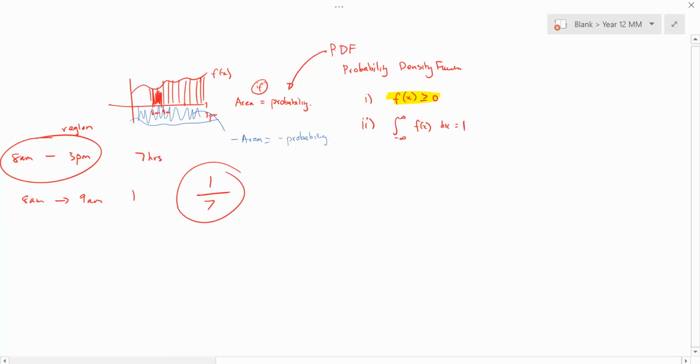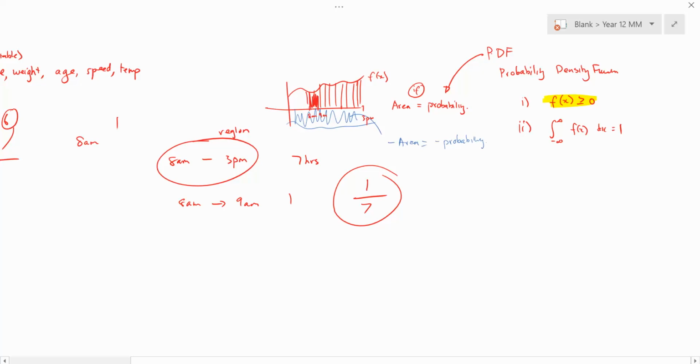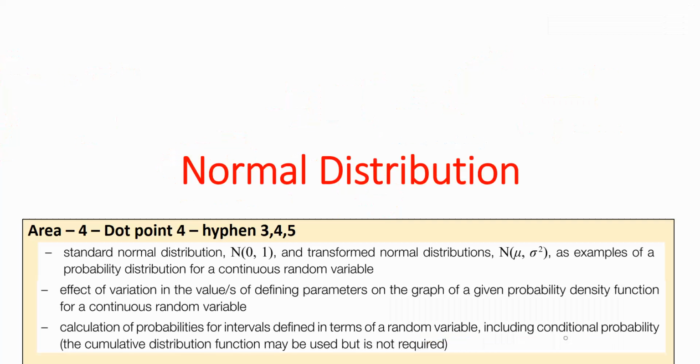How do we feel? That makes sense? Good, because that's all I'm going to revise for today. You've got your expected value and variance from chapter 15, but we're going to use this concept to understand chapter 16. Chapter 16 relies on this understanding that it's a probability density function, and it has these 2 conditions. Easy? All right, let's have a look at chapter 16 now.